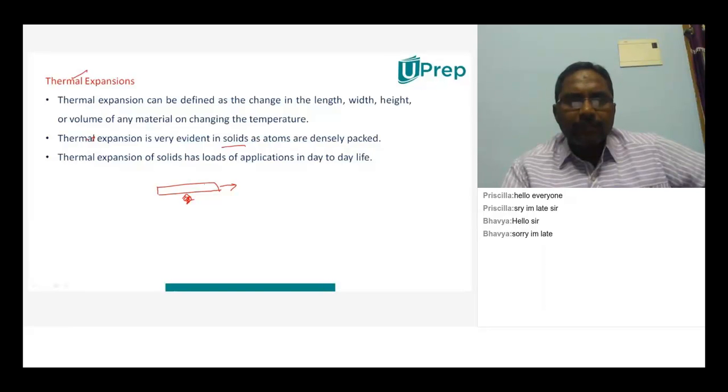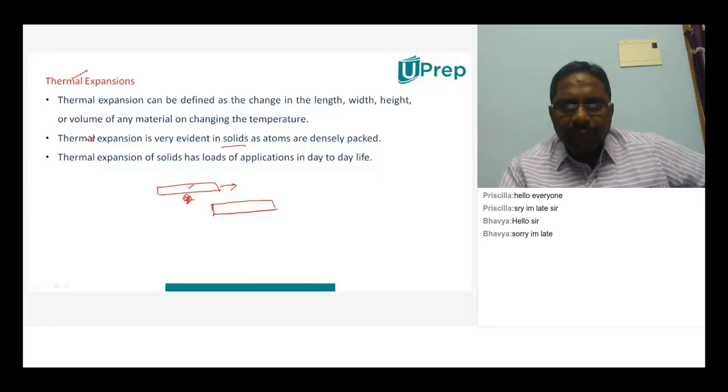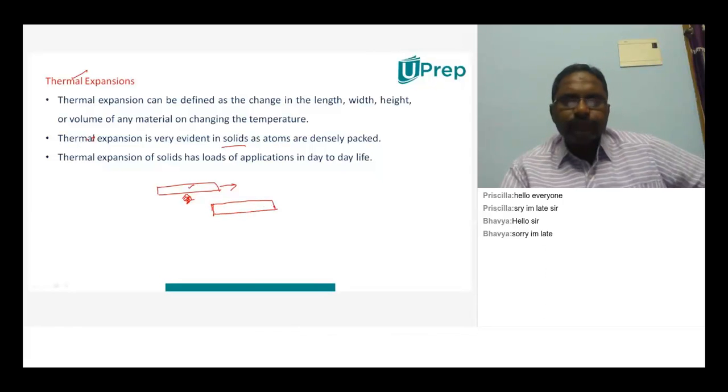So like that, many things can happen with the expansion, and we are going to learn about those expansions only. And here you have to understand why a solid substance, or any substance, will expand. Generally, can you say the reason why a substance can expand when you are heating?